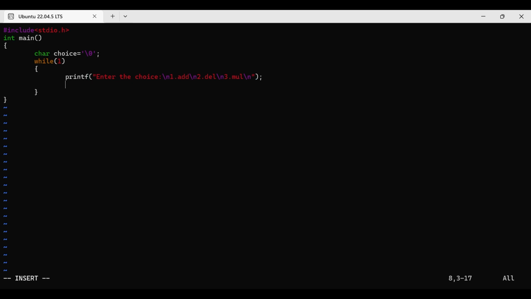Okay guys, at present I am taking this type of addition, multiplication and division. Sorry, add, delete. Okay, not delete. I am going for DS. Add, subtract, and multiplication.